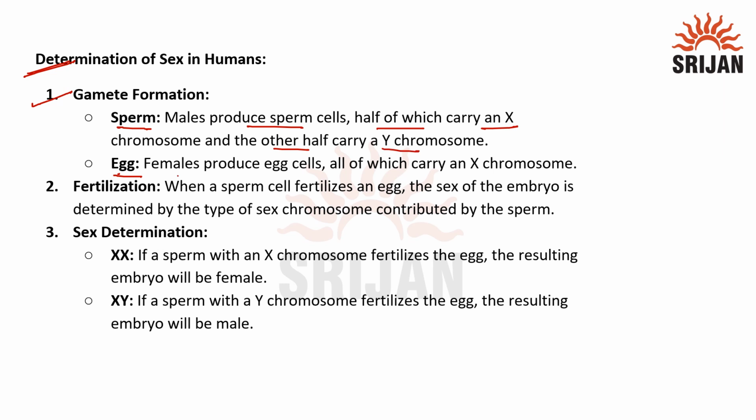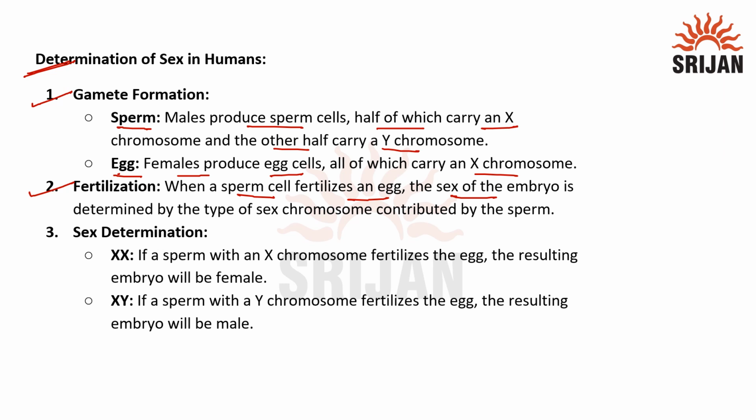Whereas in the case of females producing egg cells, all the egg cells are going to carry only the X chromosome. The next step is fertilization, that is the fusion of the sperm cell with the egg cell in order to produce a zygote, and this is the time when the sex of the embryo is going to be decided. So if the sperm carrying the Y chromosome fertilizes the egg, it is going to result in a male, and if a sperm carrying the X chromosome fertilizes the egg, it is going to result in a girl.